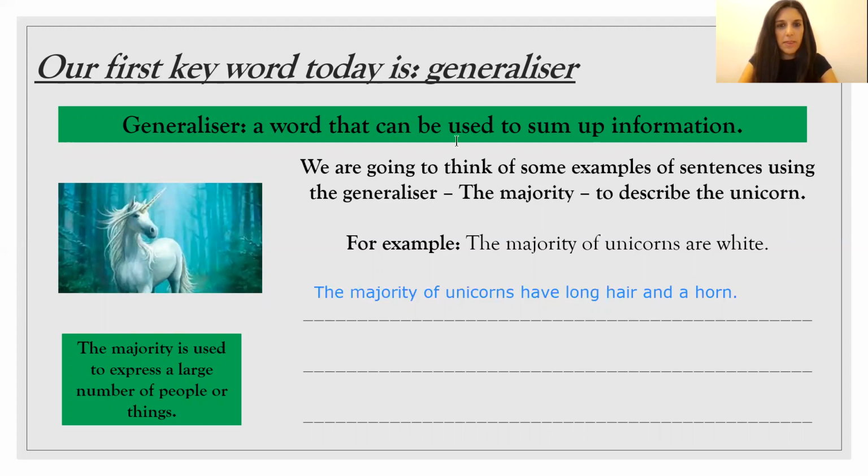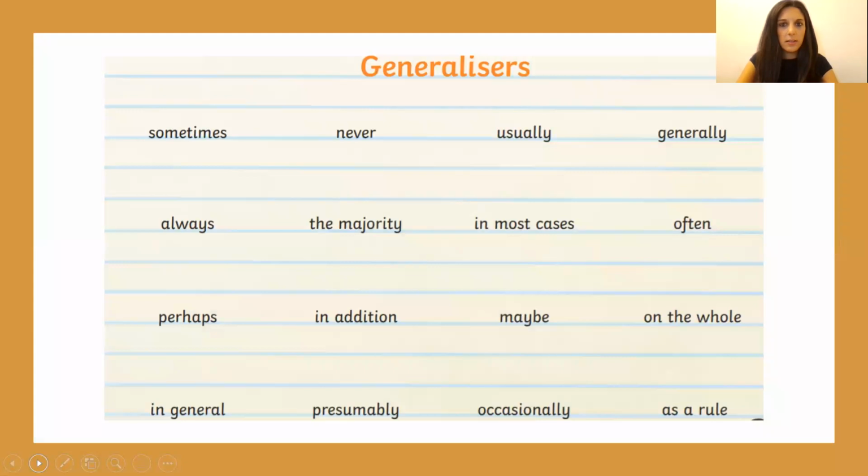Okay, that is a generalizer then. We're writing a sentence just to describe that picture. You of course don't have to choose a unicorn. You may have another mythical creature in your mind that you would like to describe. So moving on now then, we're going to have a look at some more generalizers, just to give you some examples.